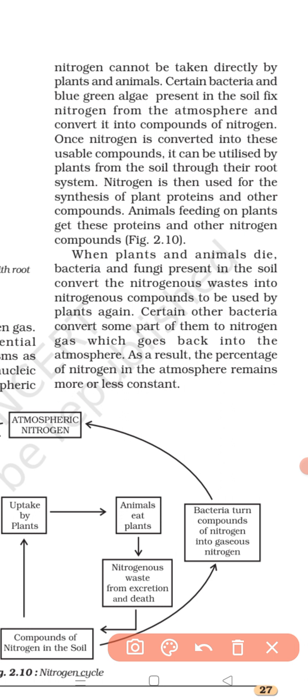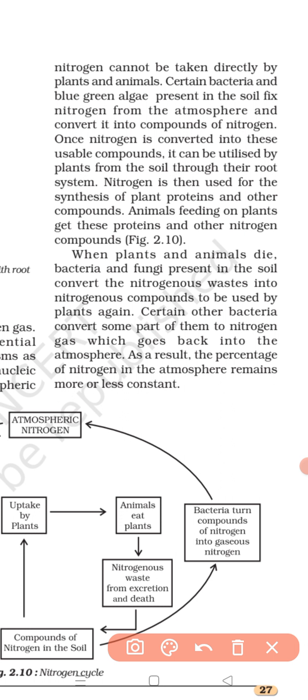See, some animals eat plants. Then the animals will convert the plant proteins into animal proteins and other organic compounds which make up their body, the body of animals. That means ultimately plant proteins can be used to synthesize the animal proteins and some other organic compounds in animals which make up their body.